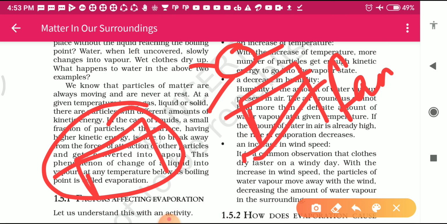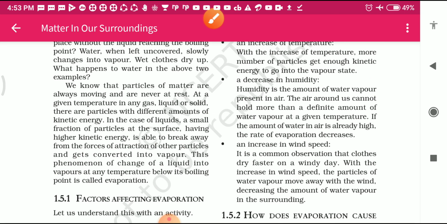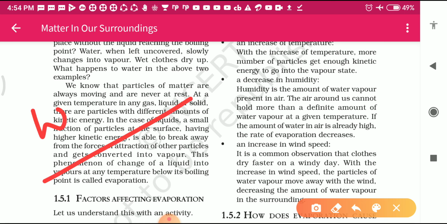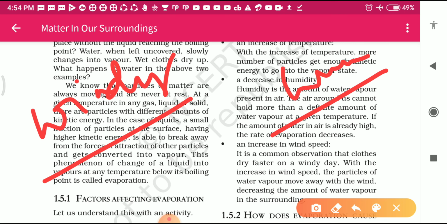Another example, suppose that during a windy day, when the wind is blowing very fast, and a less windy day. Again take the example, this one is the windy day, meaning more wind is blowing here, and this one is less windy, or we can compare it with a humid or rainy season.